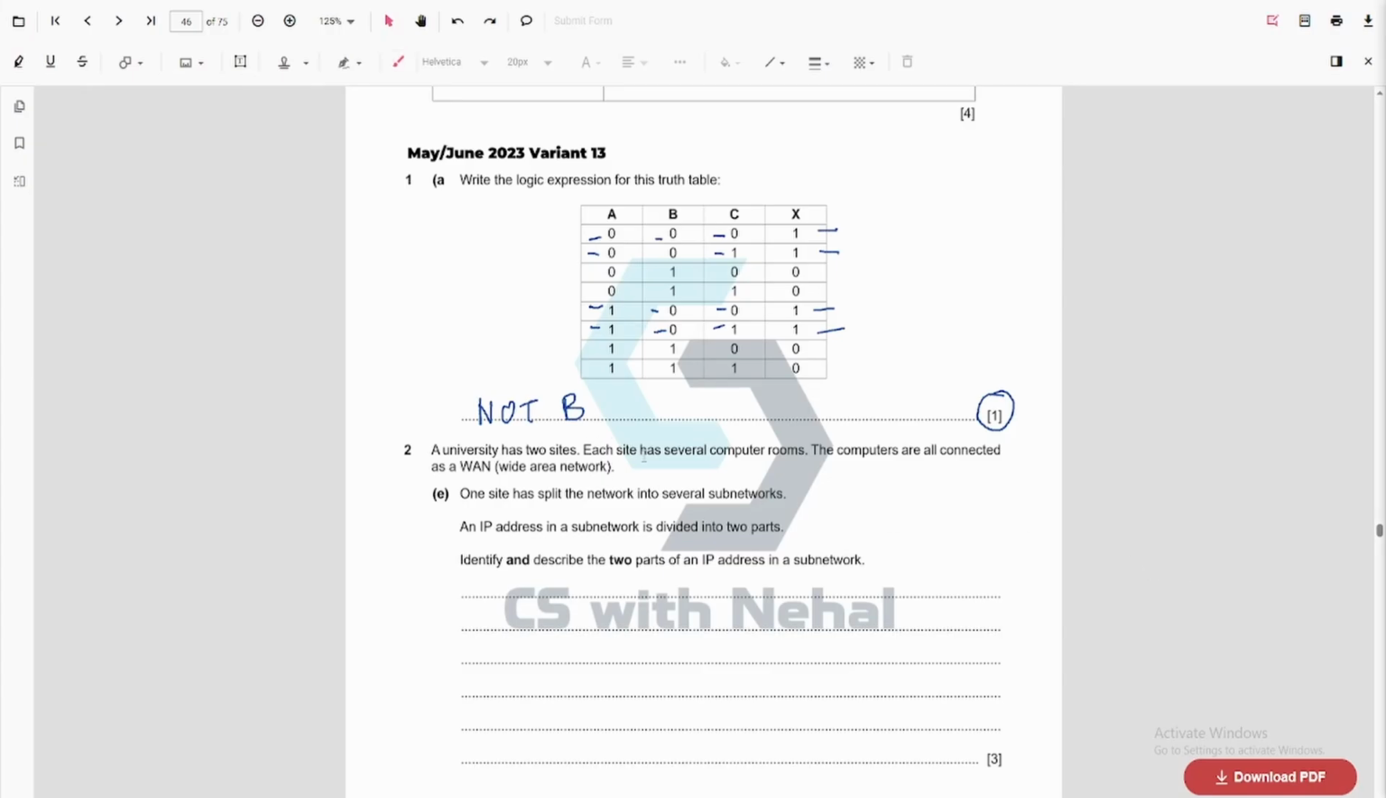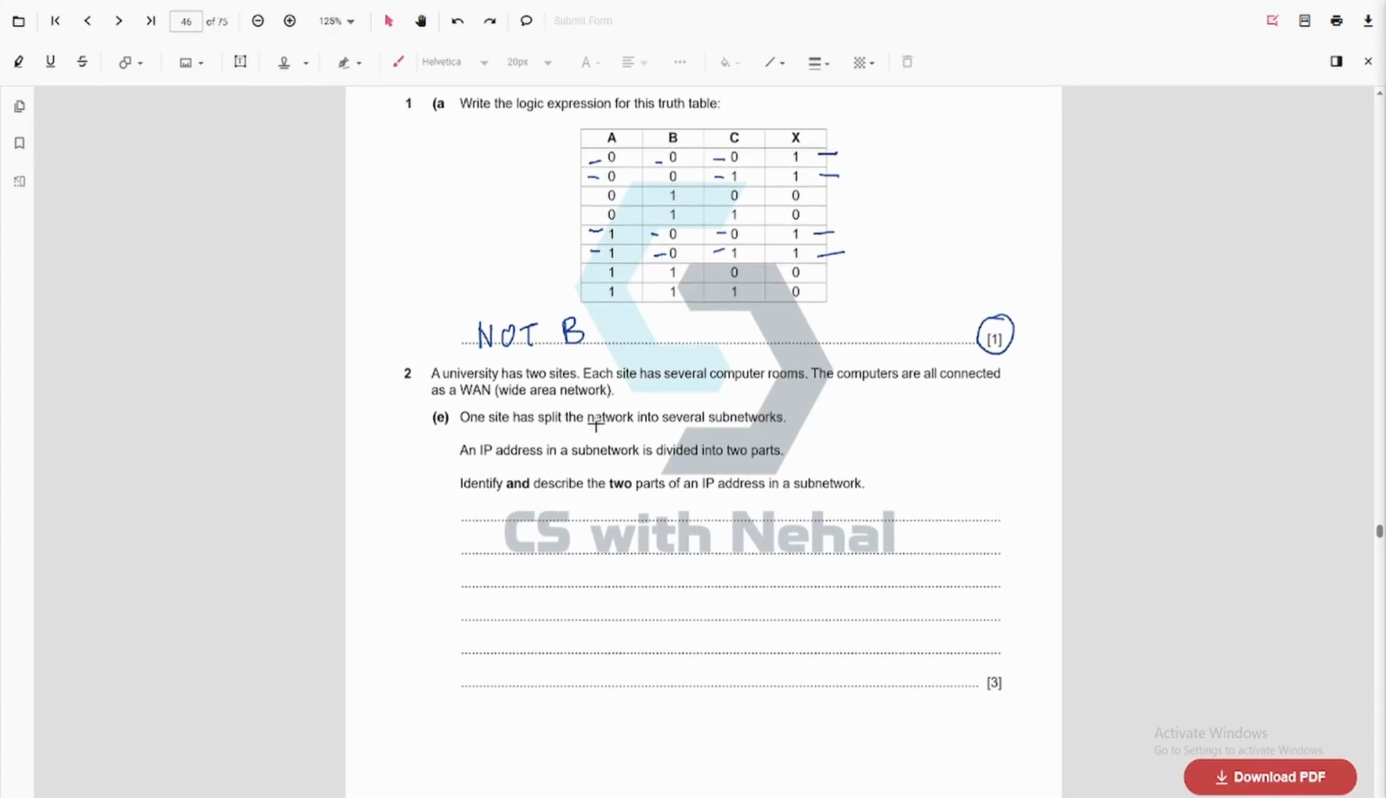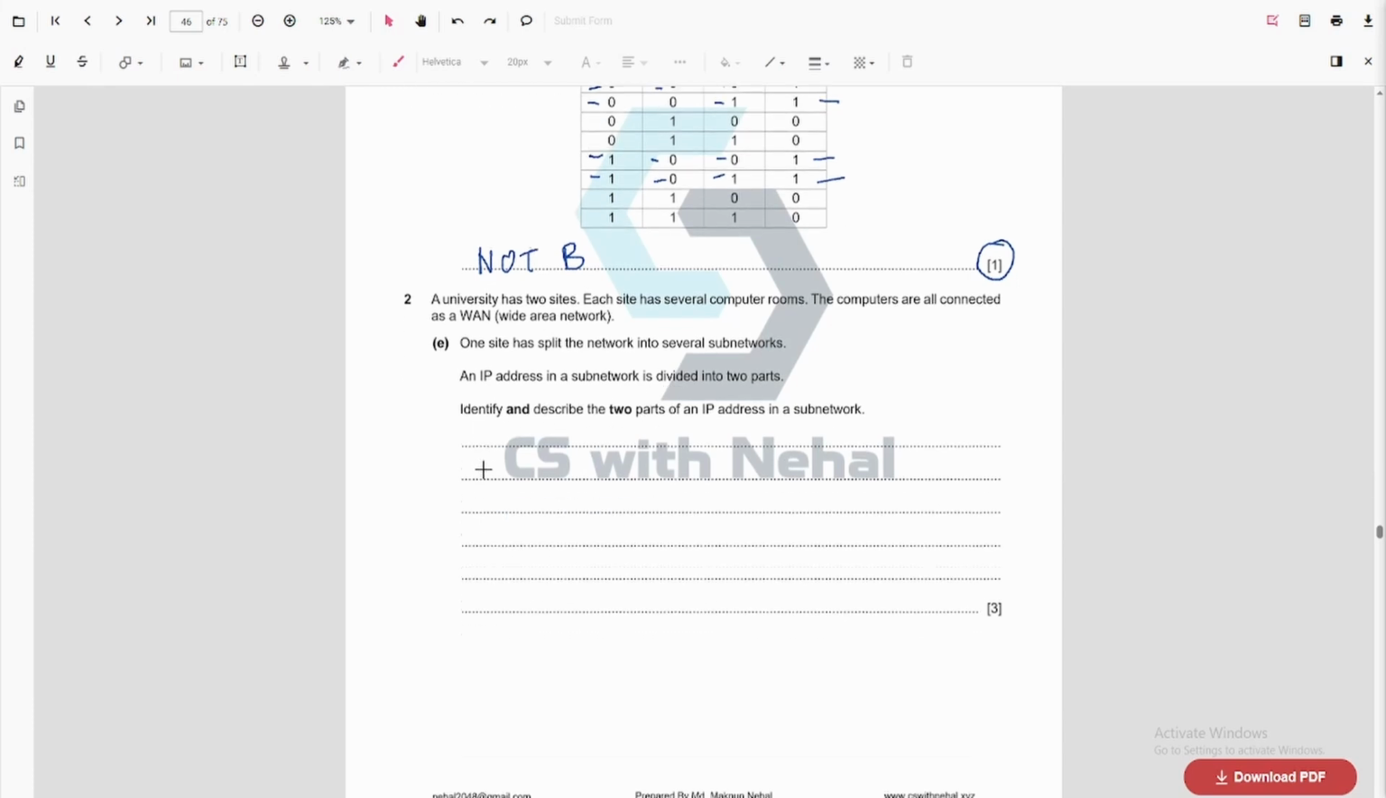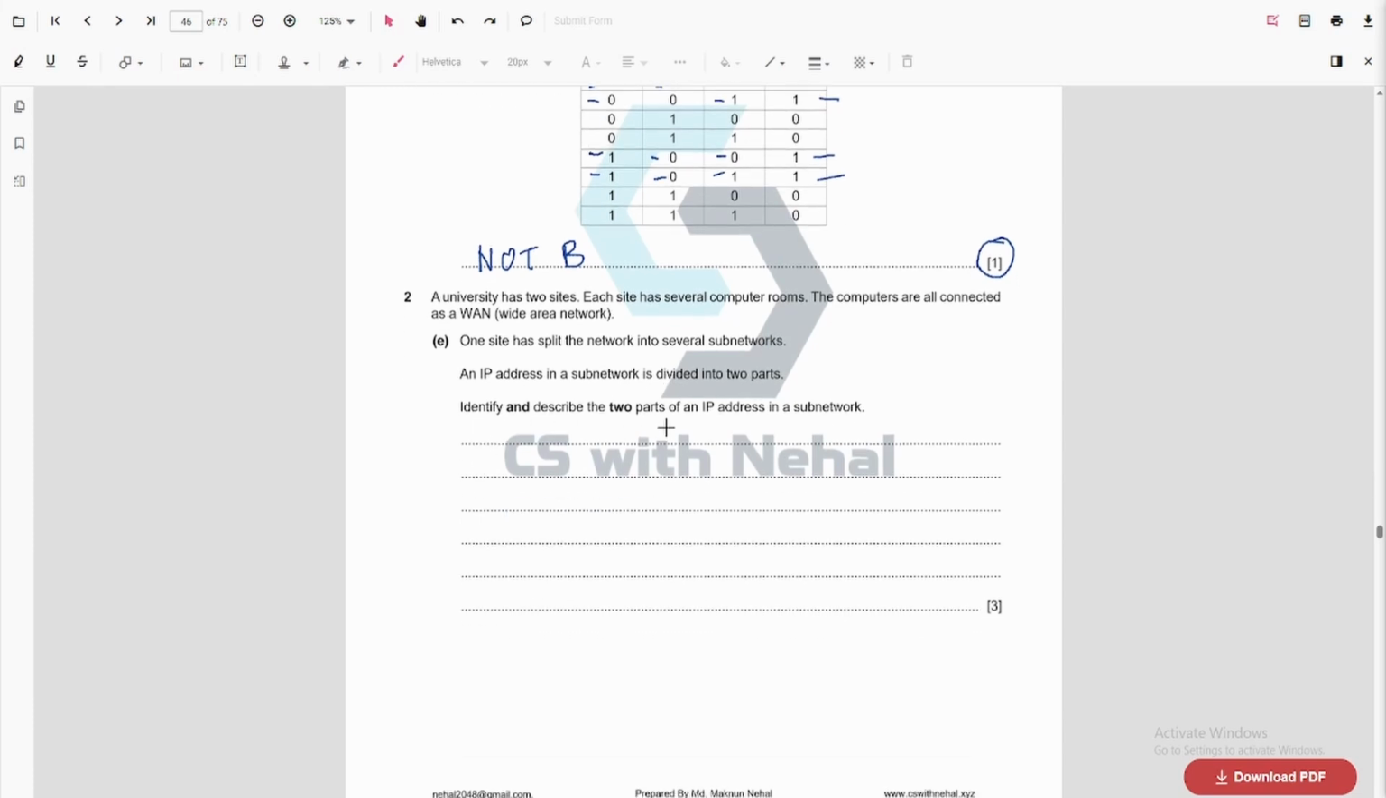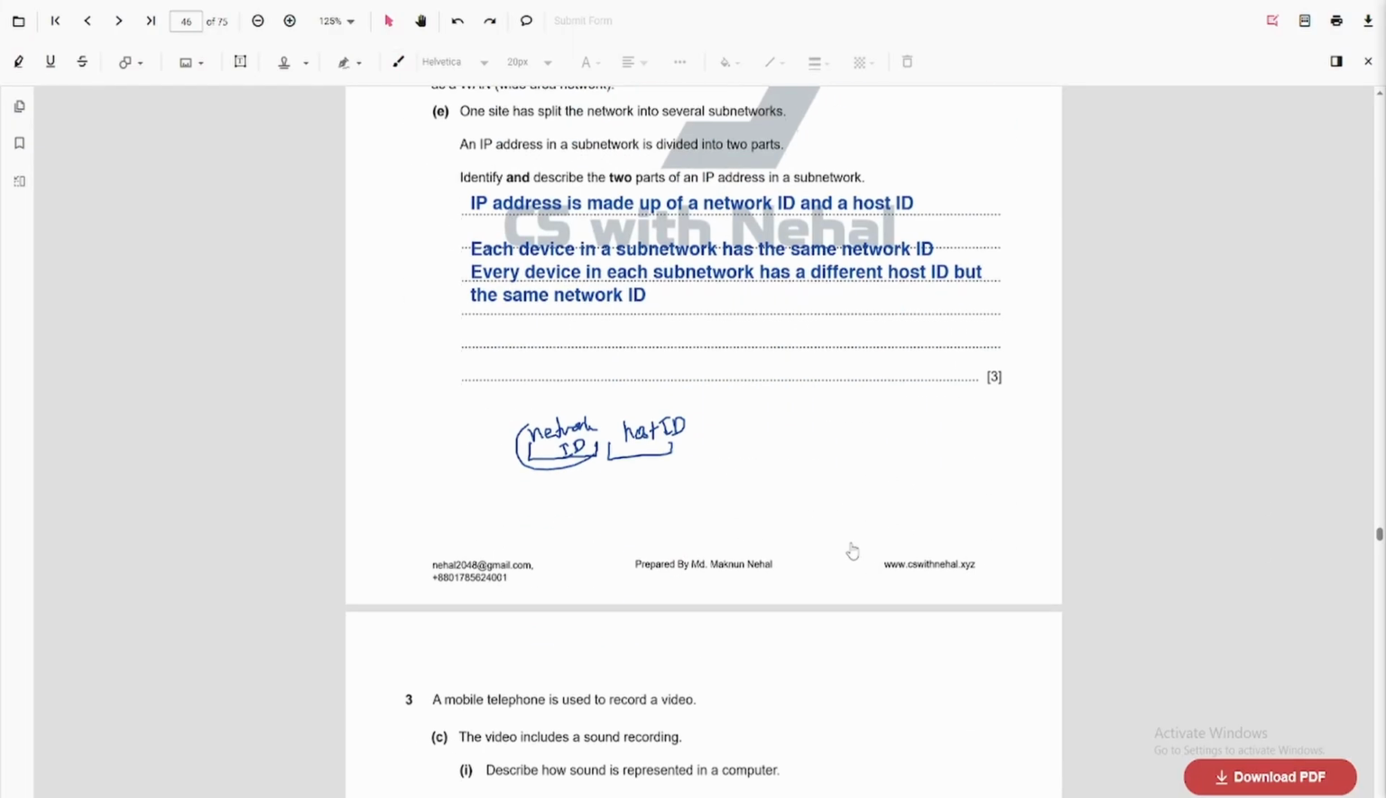A university has two sites. Each site has several computers. So the computers are all connected as a WAN. One site has split the network into several subnetworks, and an IP address in a subnetwork is divided into two parts. If I describe the parts of the IP address in a subnetwork, the subnetwork will have two parts, right? So this part and this part. This represents the network ID, and this represents the host ID. The network ID is the ID of the network, and the host is for the device. All right, next question.